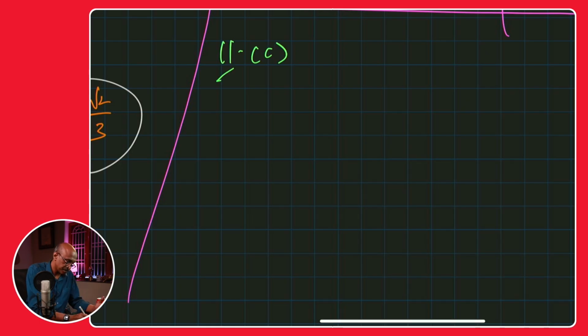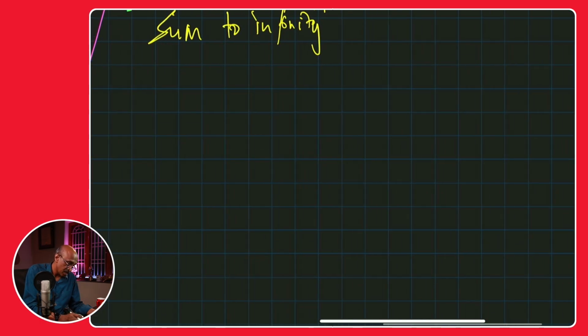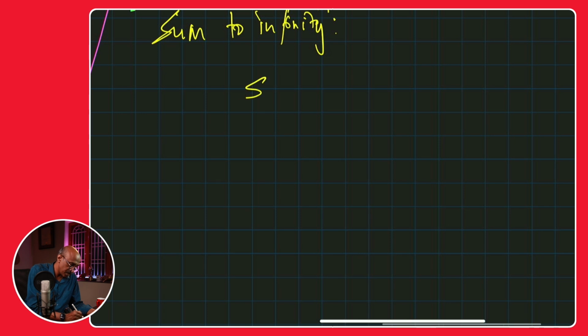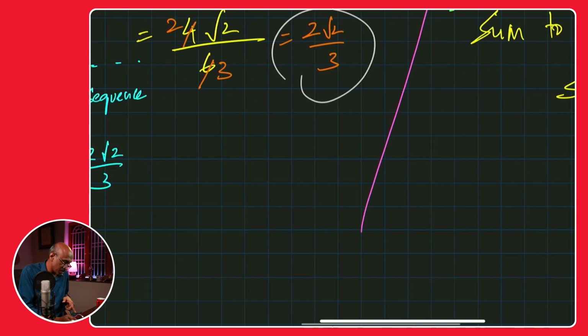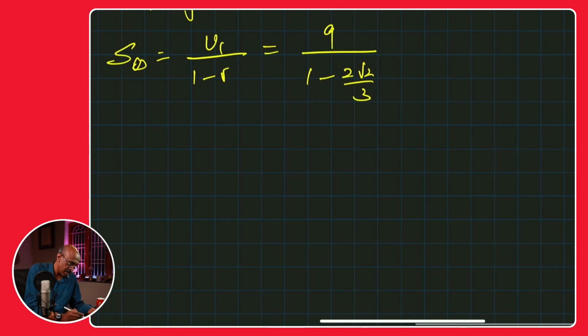And sum to infinity, okay, I hope I got the spelling right, of that geometric sequence. S infinity is basically the first term divided by 1 minus R. The first term is 9, and the R we just found out to be 2 root 2 over 3. Let's just simplify that. We get 9 over (3 minus 2 root 2), the whole thing divided by 3.